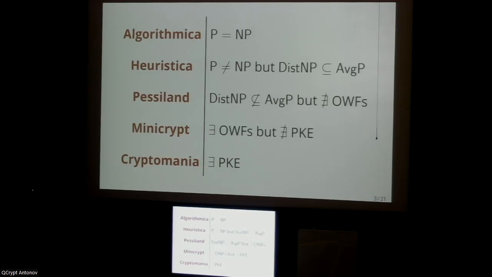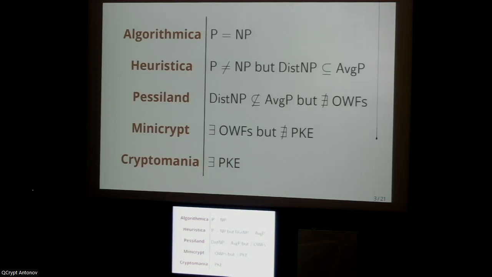And these 5 resolutions range all the way from Algorithmica, where P is equal to NP, and so a wide range of computational problems can just be solved efficiently in polynomial time, all the way down to Cryptomania, where P is different from NP in such a strong sense that you actually get really powerful cryptography, like public key encryption, for example.